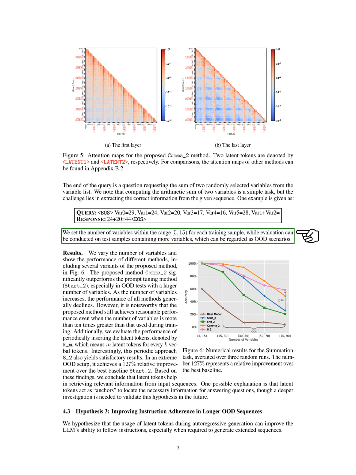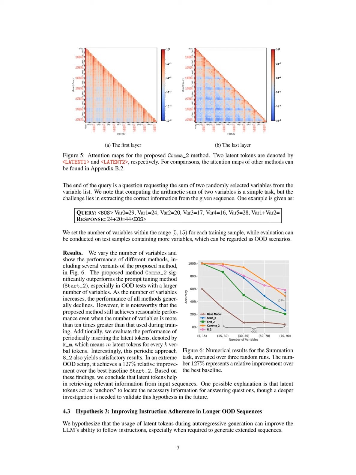We set the number of variables in each training sample to be between 5 and 15, while evaluations can include test samples with more variables, representing out-of-distribution scenarios. Section Summary. In this section, we design 2 tasks to test our hypotheses.